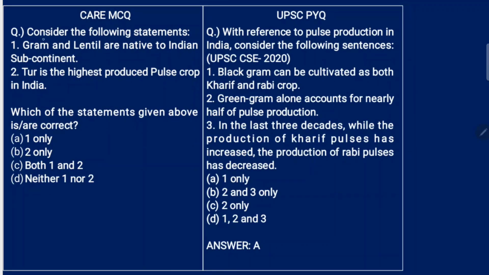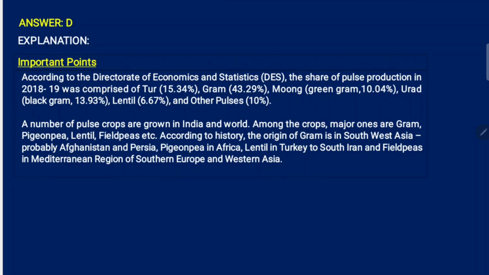Now, the MCQ. Consider the following statements. Gram and lentil are native to the Indian subcontinent. Tur is the highest produced pulse crop. No, it's not. Gram and lentil are native to the Indian subcontinent? No. Let us see the explanation.